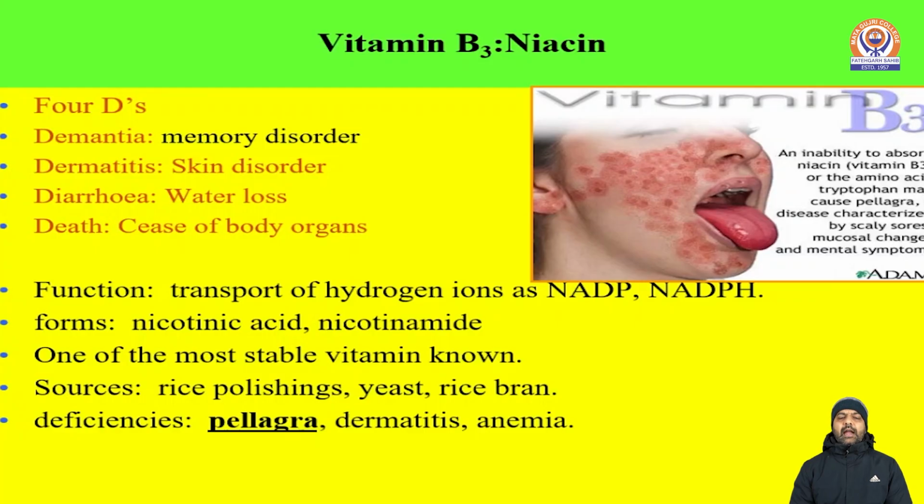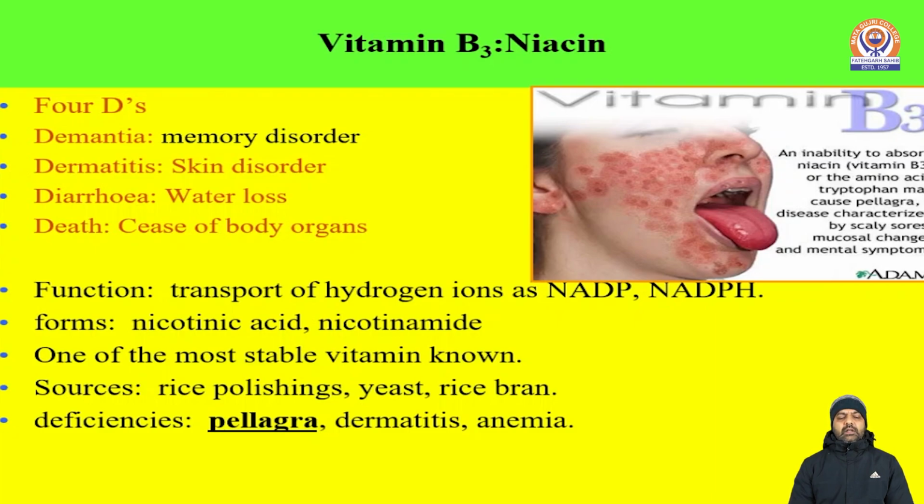Vitamin B3, that is niacin, the third category of B complex vitamin, is one of the most stable vitamins. Its deficiency is responsible for dementia, dermatitis, diarrhea, and lastly casualty, that is death. Dementia is a memory disorder, dermatitis is a skin issue, diarrhea is the water loss from the body, and lastly death means cessation of all the body organs and systems.